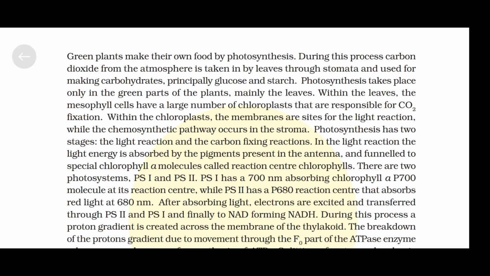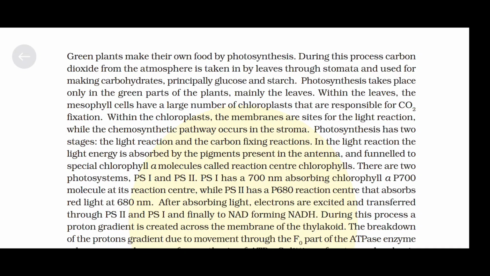Within the chloroplast, the membranes are the site for the light reaction, while the biosynthetic pathway occurs in the stroma. Photosynthesis has two stages, the light reaction and the carbon fixing reaction. In the light reaction, the light energy is absorbed by the pigments present in the antenna and funneled to special chlorophyll a molecules called reaction center chlorophylls.